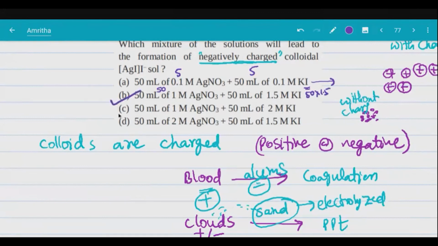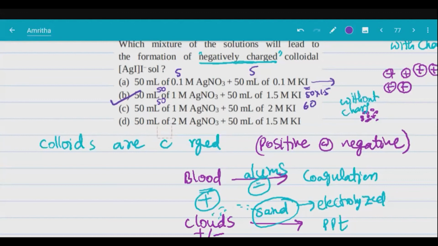So option B. But the next option, you see, 50 into 1, 50 into 2. This is also extra, right? There are two options with negatively charged colloids. Yes, 50 into 2, this is 100. But this is 50 into 1.5, which is not 100, right?